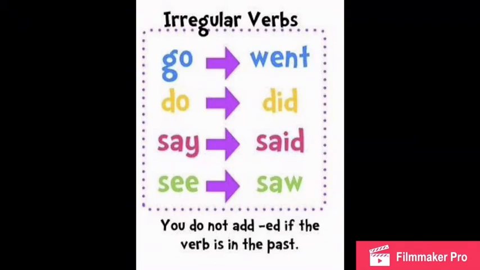In past tense, we have irregular verbs. And these verbs change completely, like go in past is went, do in past is did, say said, see saw. Okay, and you have other verbs. If you want, you can look on the internet, or in a dictionary.